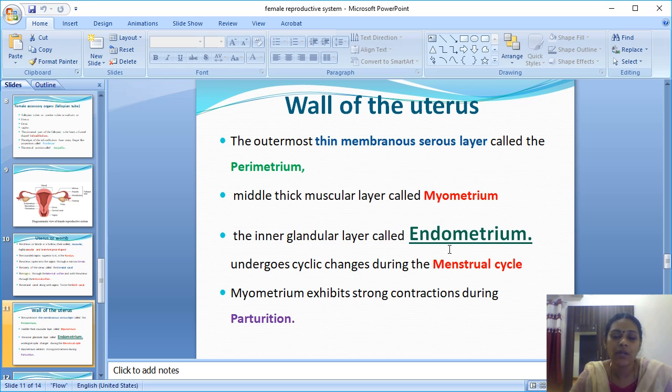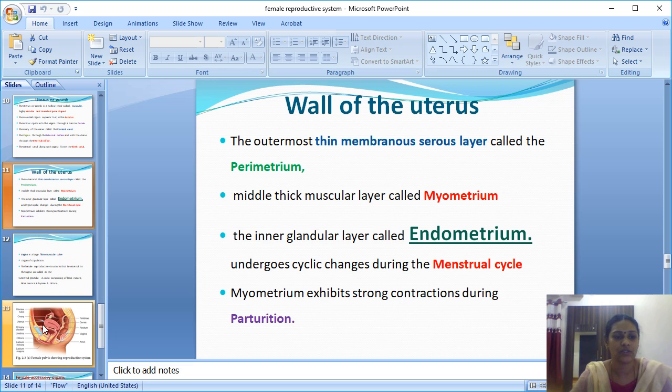The endometrium is very glandular, it is an inner glandular layer, and it is highly vascularized. It undergoes cyclic changes during the menstrual cycle. The myometrium exhibits contraction during parturition.